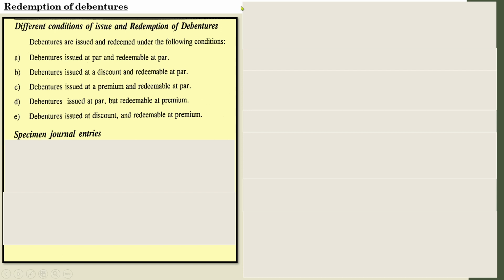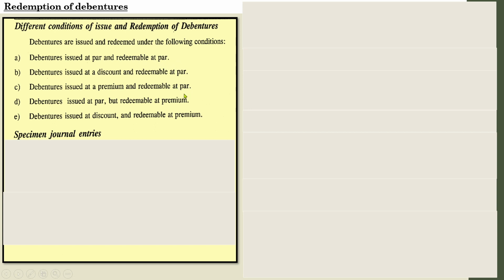See, in all these cases we have discussed only redemption at par and redemption at premium. And remember one thing: at the time of redemption at par there will be no entries like loss on issue of debentures at the time of issue. There are no such entries to be considered whenever the debentures are redeemed at par.